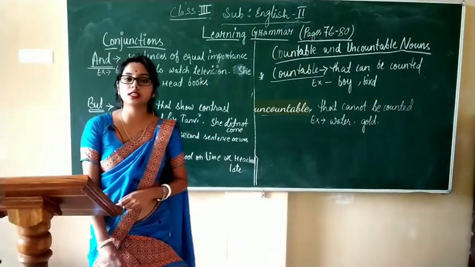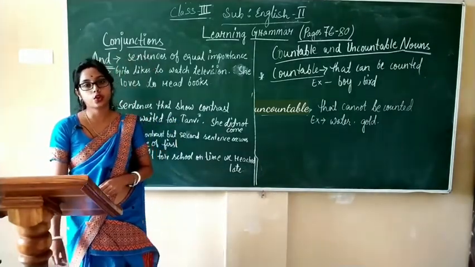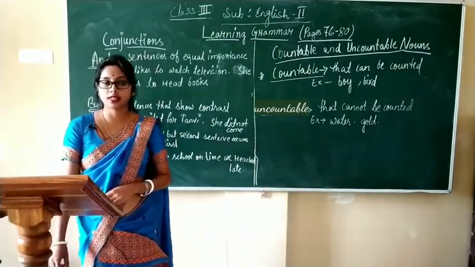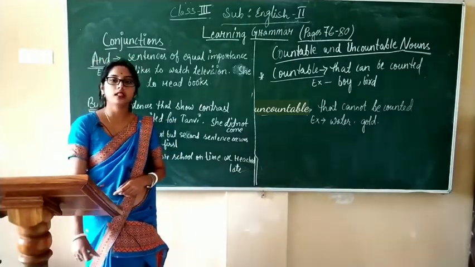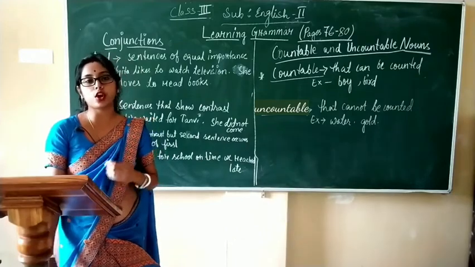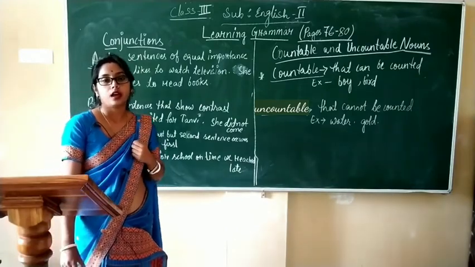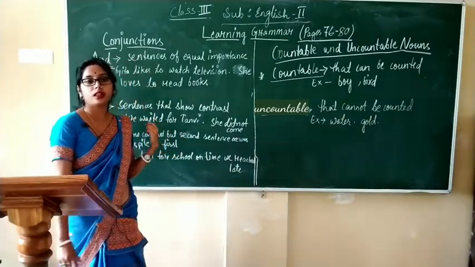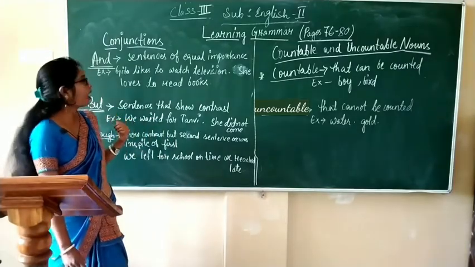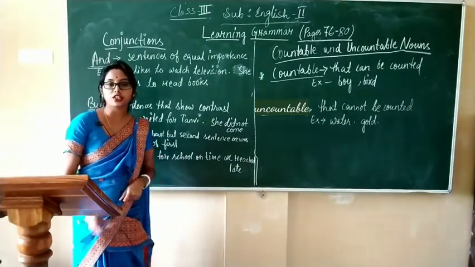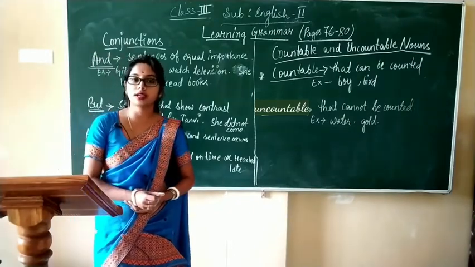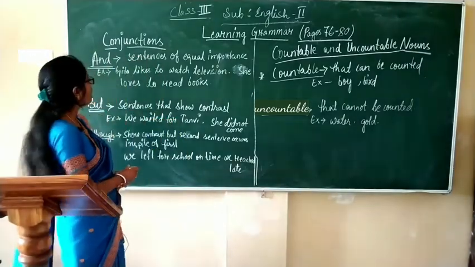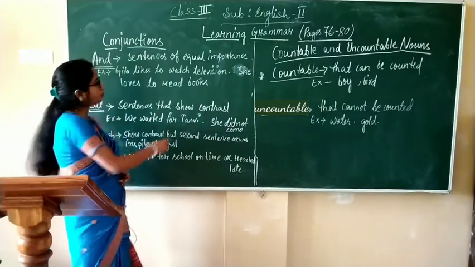Conjunctions are words used to join sentences, words or phrases. Now, let's see the uses of the first conjunction which we will learn, that is and. The conjunction and is used to join those sentences which are of equal importance.